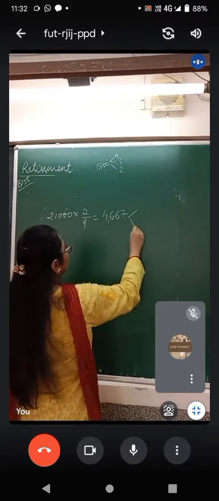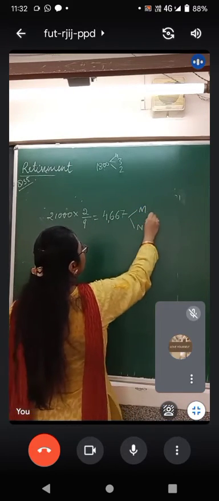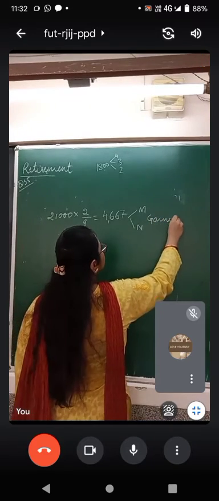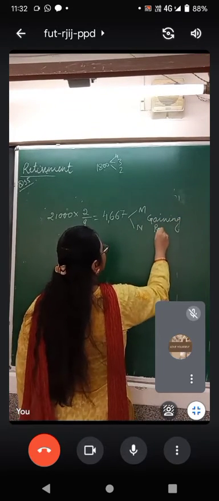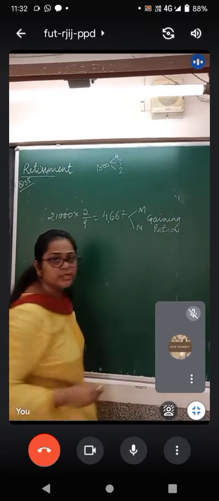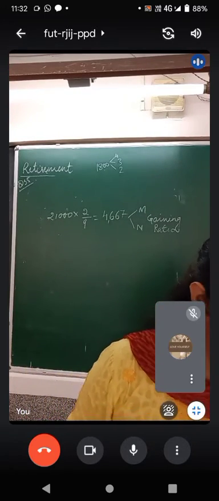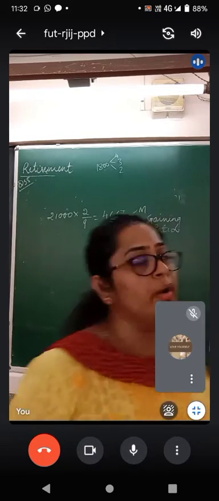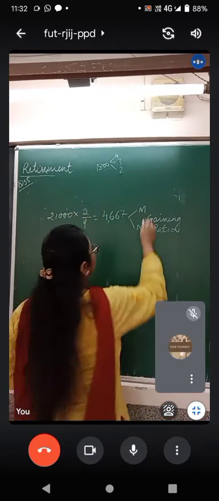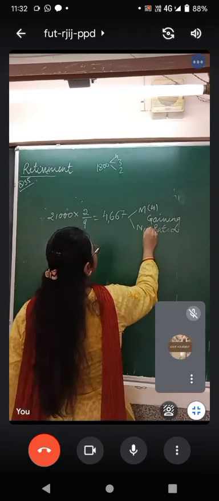Now this 4,667 has to be compensated by Manoj and Naveen, who are the gaining partners. So this will be divided among Manoj and Naveen in their gaining ratio. Now to find out their gaining ratio, because there is no such information provided to us, their old ratio continues to be their gaining ratio. That is 4:3.